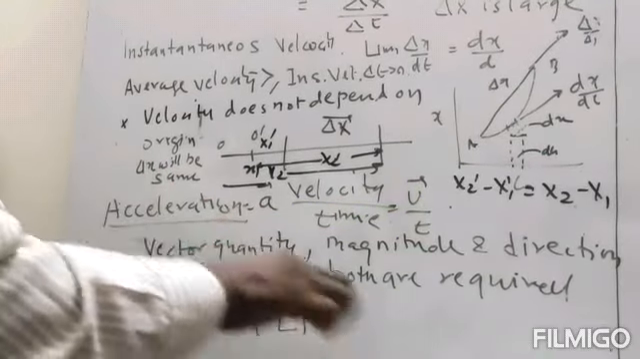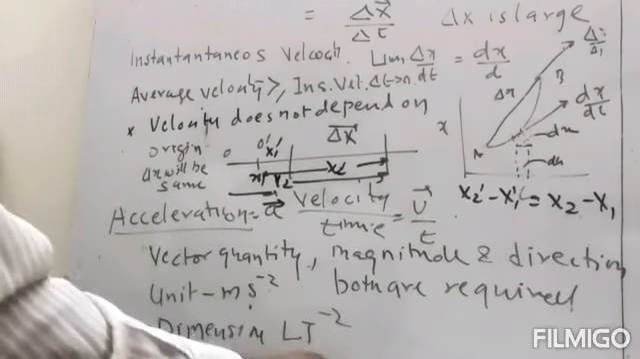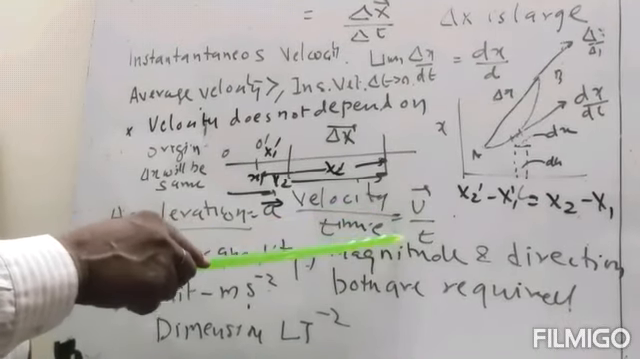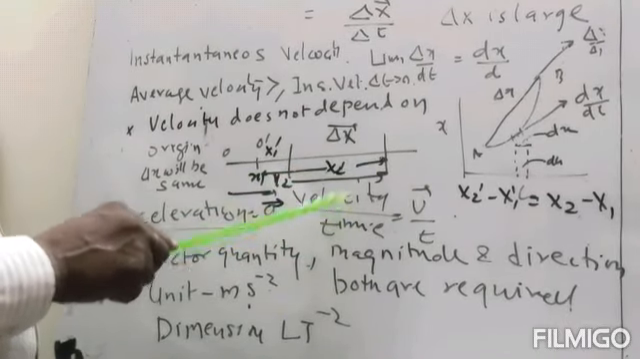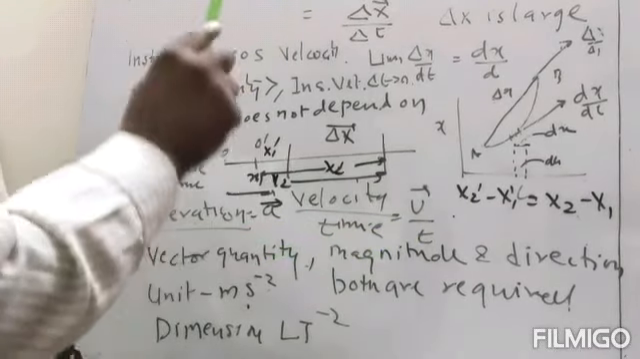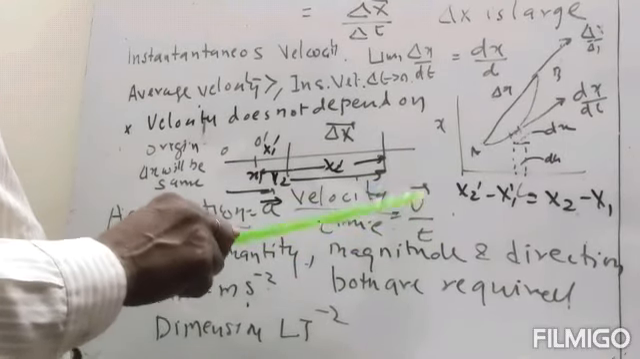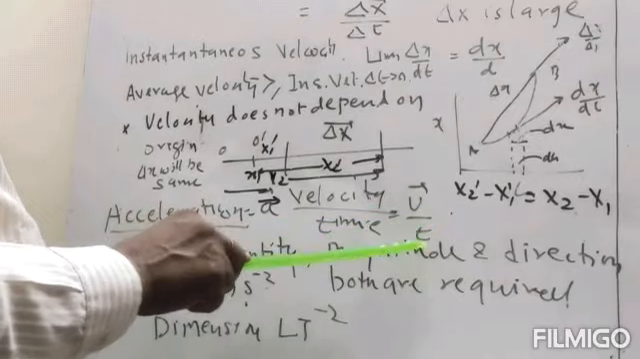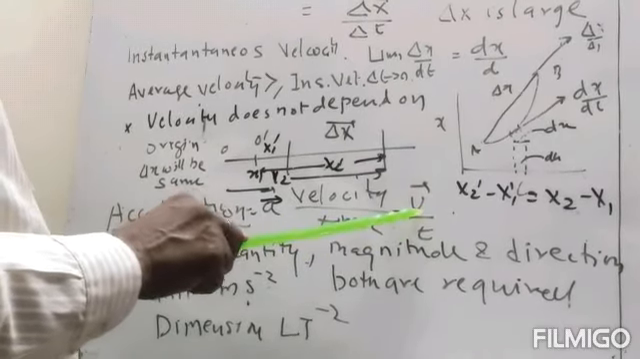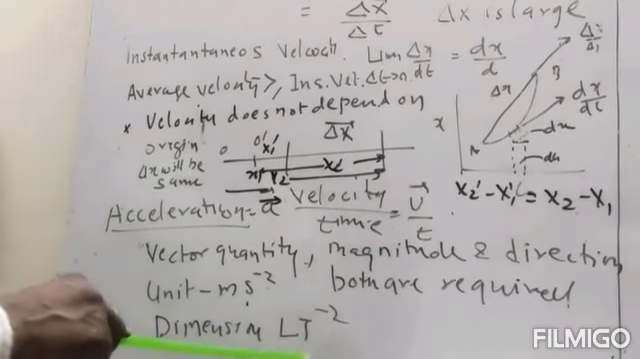Now, velocity is a vector quantity, so acceleration will also be a vector quantity. Acceleration is the rate of change of velocity with time, or the change in velocity in unit time. Similar to velocity, it is a vector quantity. Its unit will be velocity per time, so it will be meter per second square. Its dimension will be LT minus 2.